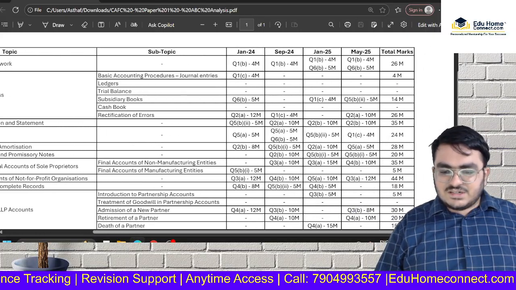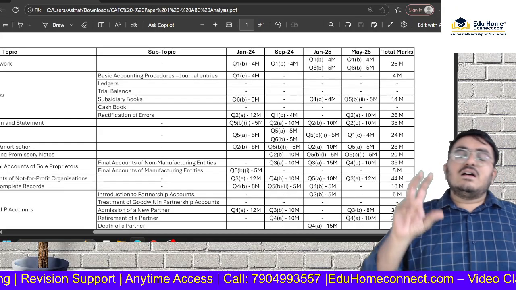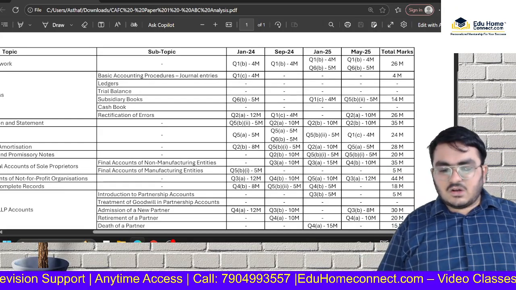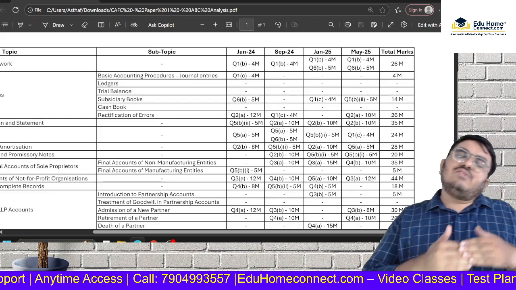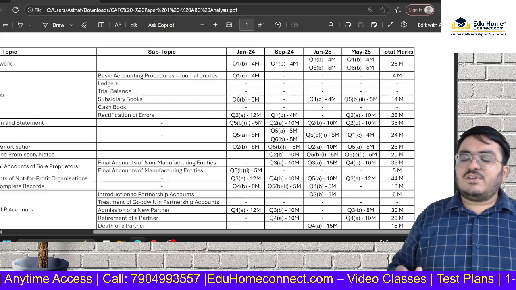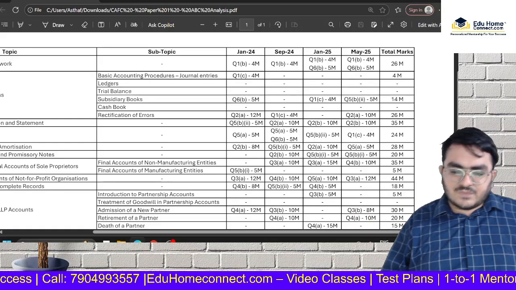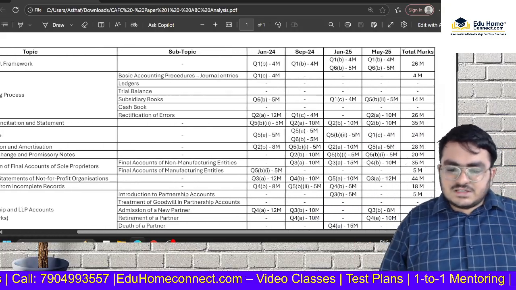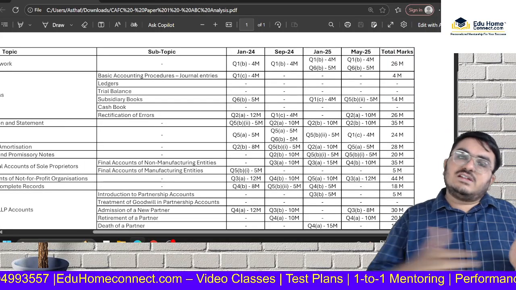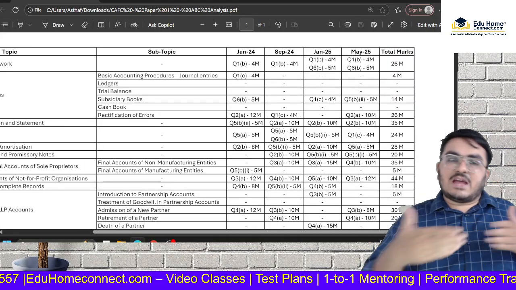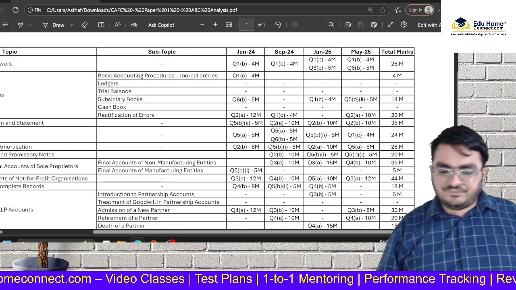Then we have depreciation and amortization. Again, I would consider this a category B chapter because see, 8 marks, 5 marks, 10 marks, and 5 marks. Every attempt you're getting 5 marks or maximum 10 marks out of it. So I'm assuming even in the upcoming attempt, it can come for 5 marks. Okay. Then bills of exchange and promissory note, if you see 10 marks, 5 marks, 5 marks. So on an average till now, they have asked for 10 marks from this chapter. So this also you can study. Keep it in mind.